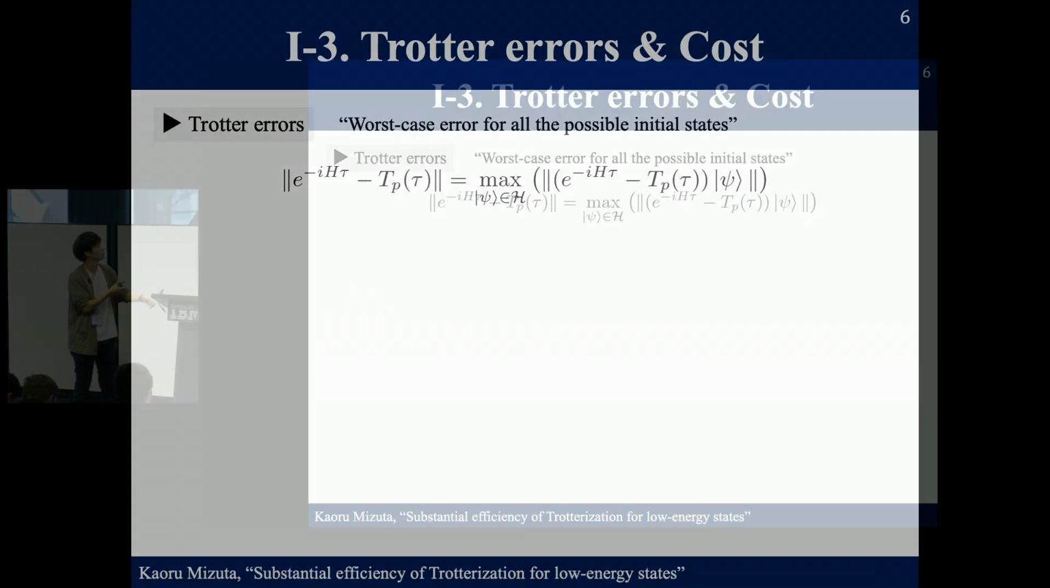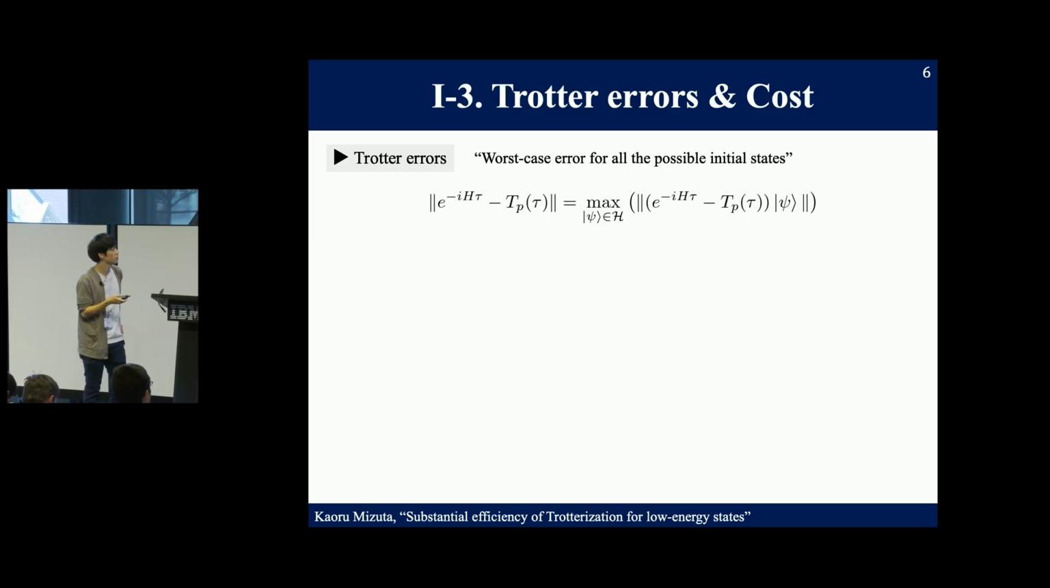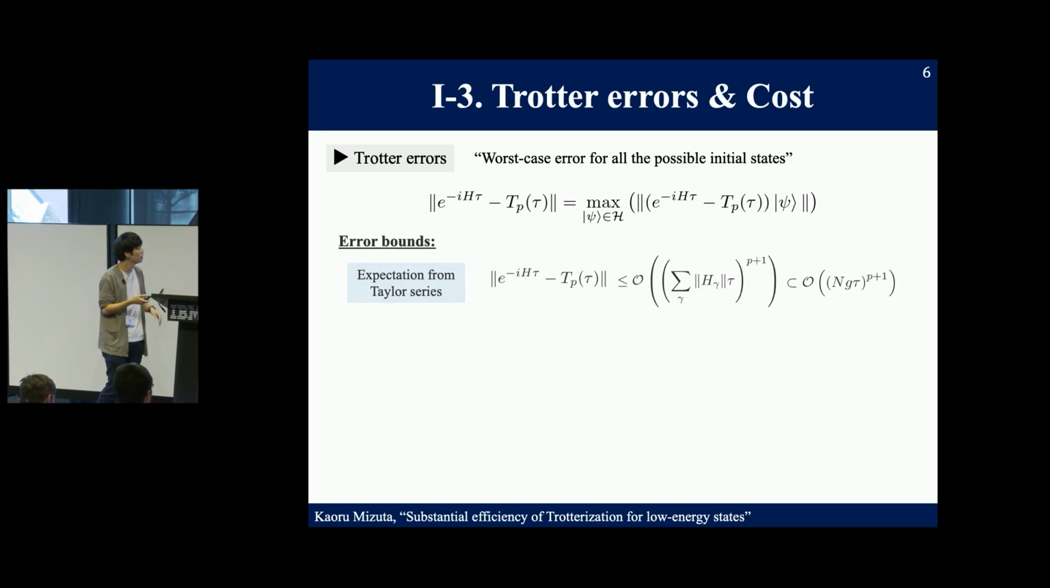Let me introduce the error of trotterization. In trotterization, we often consider the worst case error for all possible initial states, like the right-hand side. This is equal to the operator norm between the exact time evolution operator and the product formula. Naively speaking, the product formula is obtained by the Taylor series expansion in the small time tau, and this also gives an error bound called one-norm scaling. This is typically large, polynomially in the system size n. However, this scaling is not optimal.